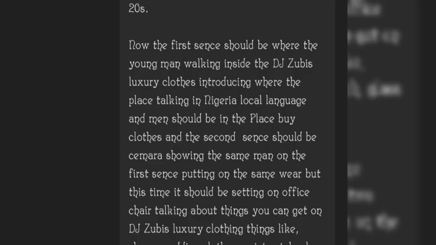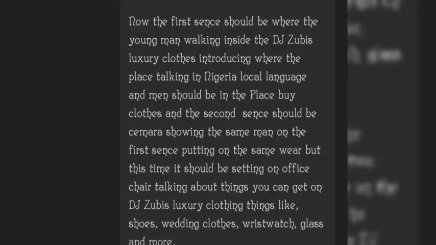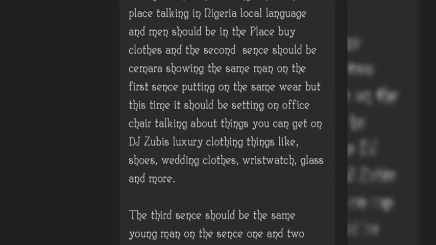The second scene should show the same man from the first scene wearing the same outfit, but this time sitting on an office chair, talking about things you can get at DJ Zubis Luxury Clothing, things like shoes, wedding clothes, wristwatches, glasses, and more. So you guys are following up. This is what I was giving ChatGPT so that it can generate the scenes for me.